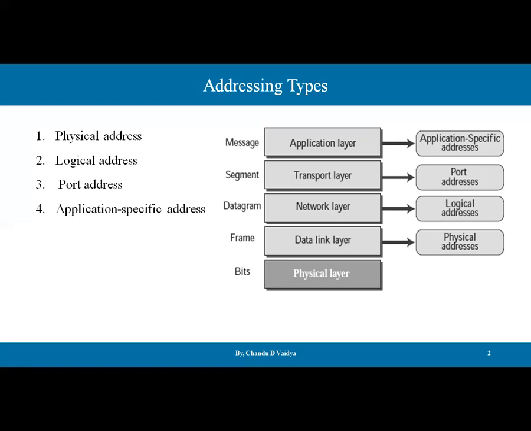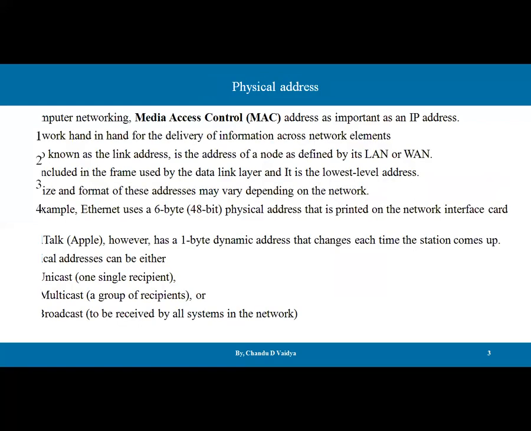Let's say the data link layer, where we have the physical address. In the network layer, we have the logical address, in the transport layer we have the port address, and in the application layer we have application specific addresses. Let's take them one by one in today's lecture with brief ideas. Let's go to the first address.